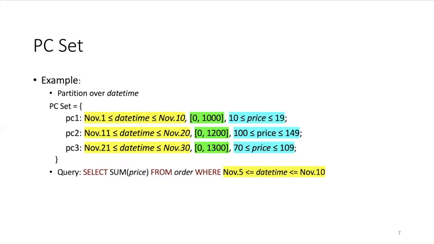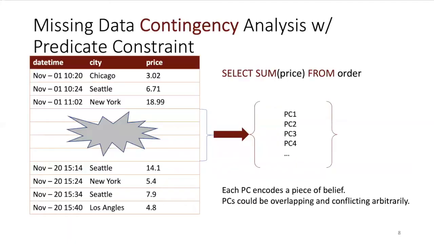The simplest form is where the predicates of PCs are disjoint, as shown in this example. In this case, answering a query is simple. We just need to find relevant PCs. In case you are wondering, yes, a histogram is a special case of a PC set. Now that our beliefs are encoded in a set of PCs, any answer derived from them must not violate any of the constraints. And as we mentioned earlier, the challenge is that PCs are overlapping and conflicting arbitrarily.